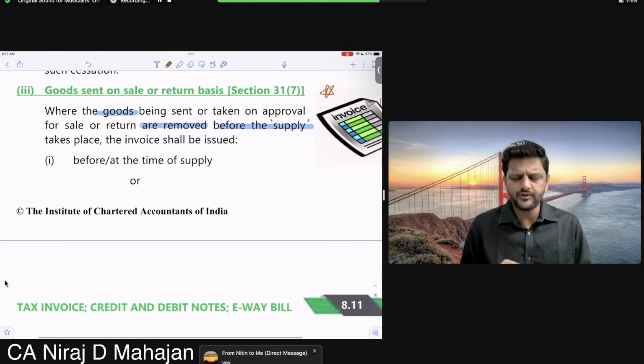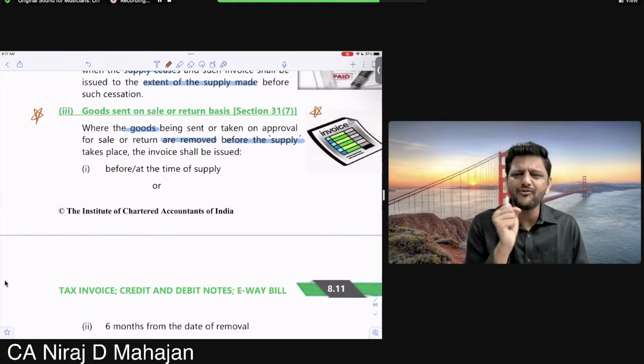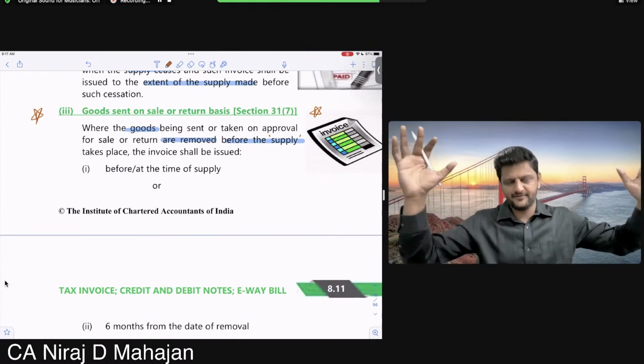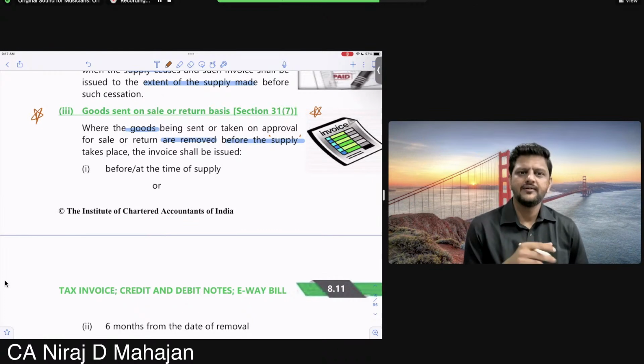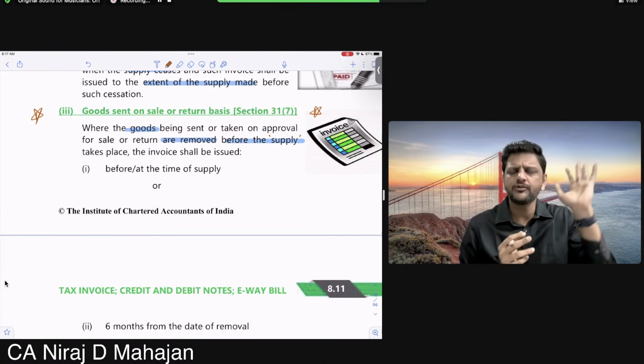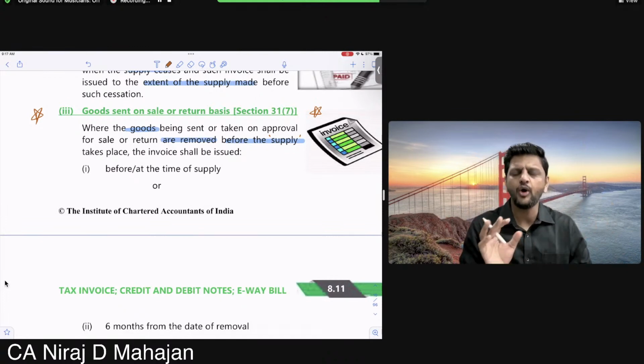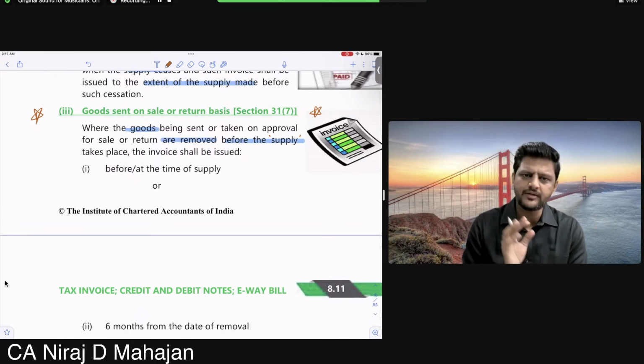So goods are removed, but it is before supply. Now before supply means, are you understanding the word here? Supply is a very wide term. I hope this must be understood. These two sentences are trying to say that goods are removed from the stock, from the factory, but it is still not a supply, or before supply. Do you understand the meaning of that?